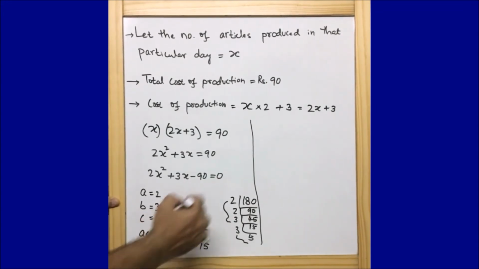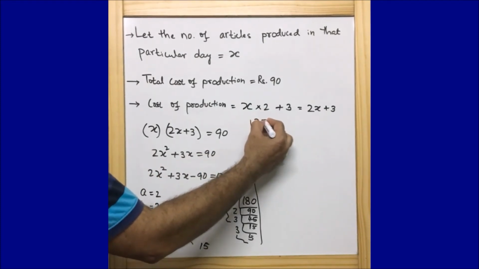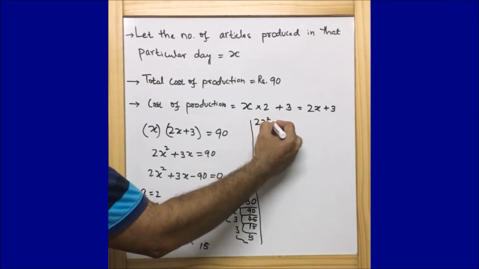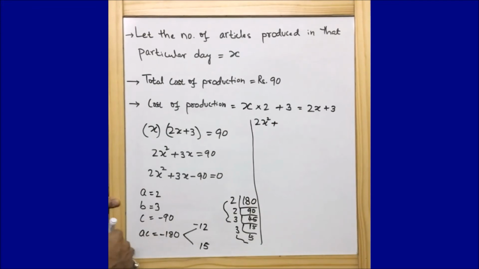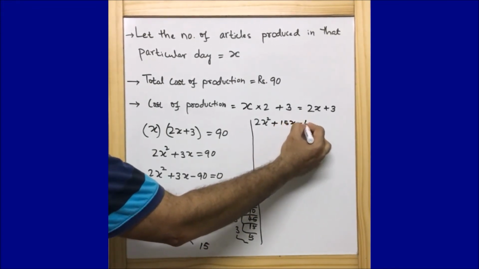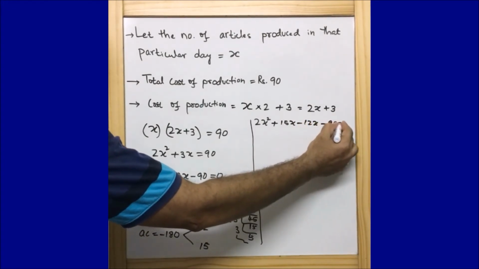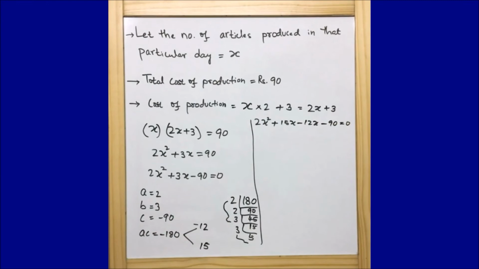So let us rewrite this equation like this. So I can write 2x to the power 2 plus 15x minus 12x minus 90 is equal to 0. Hope guys till here it is pretty clear.